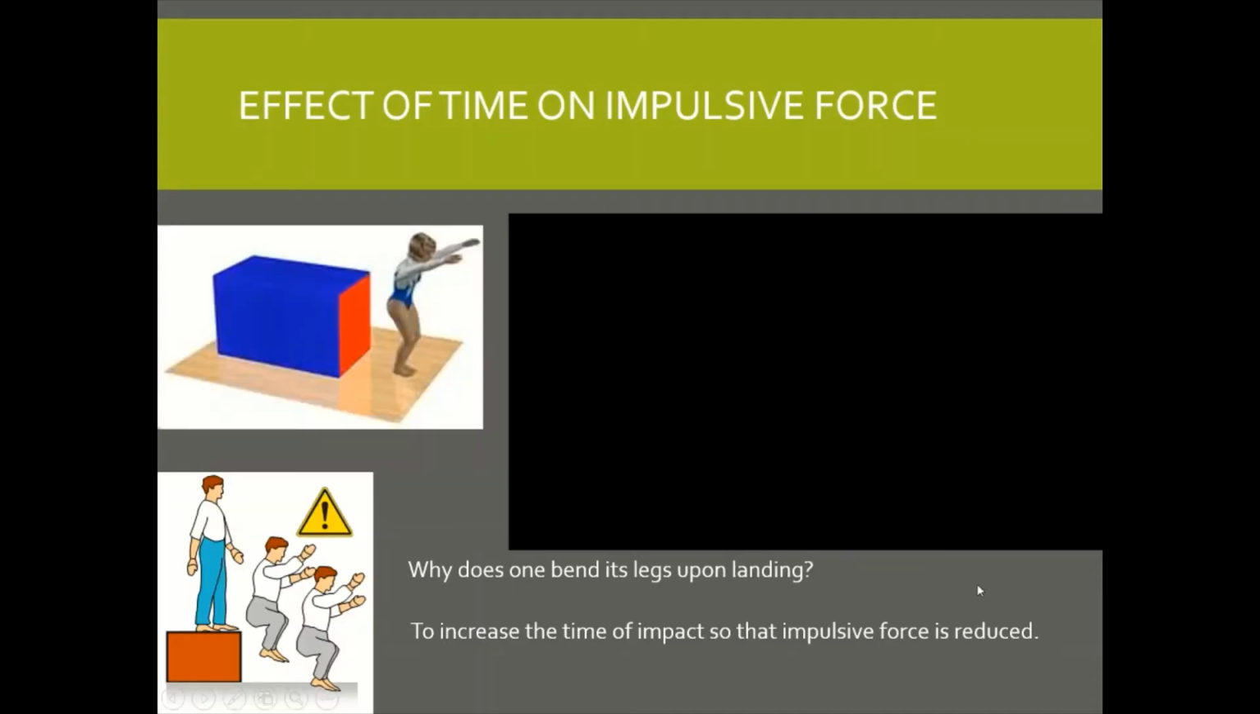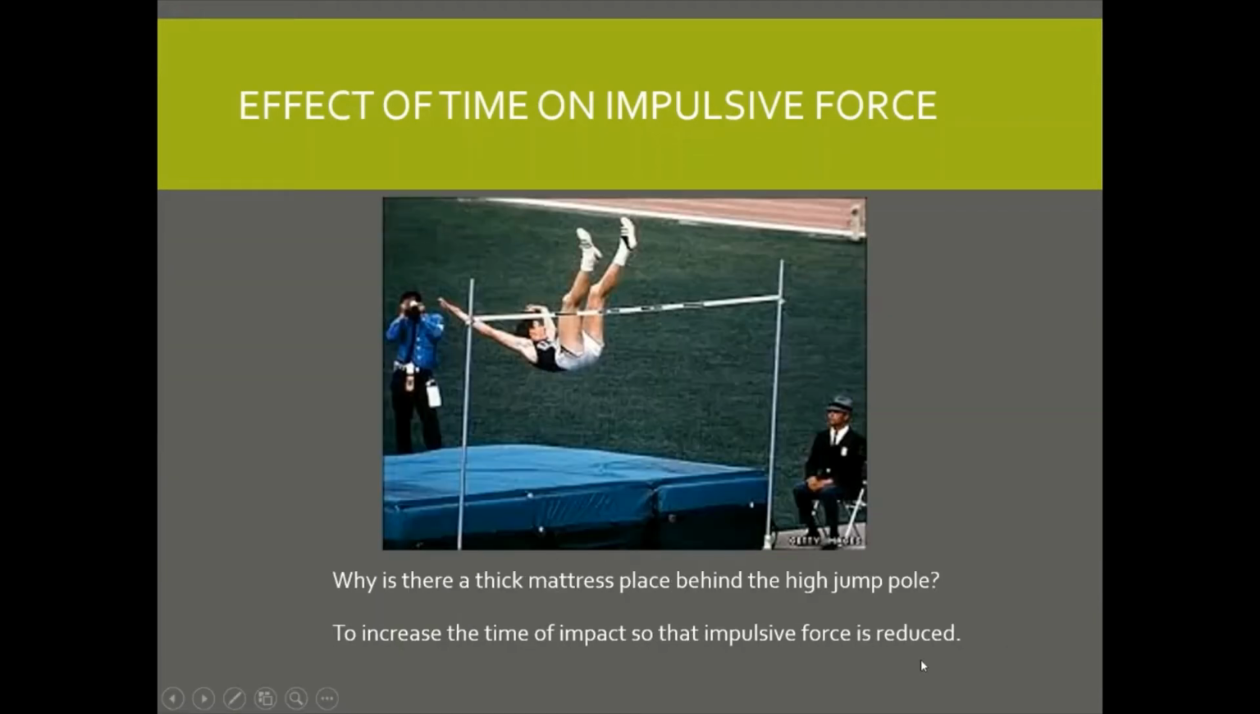Okay, so another one, a gymnast. When she jumps and lands, she will bend her legs. She will bend her legs to increase the time of impact to reduce impulsive force. So is the long jumper. In the game of long jump, there's a thick mattress that is placed behind the pole, right? So that when the long jumper lands, he or she lands on the soft mattress to increase the time of impact to reduce impulsive force.